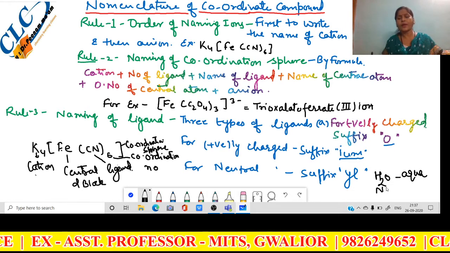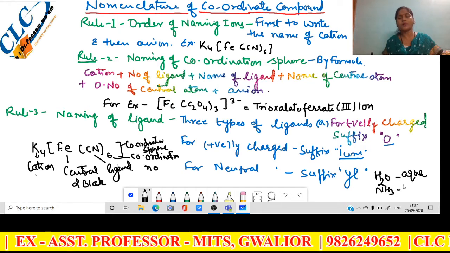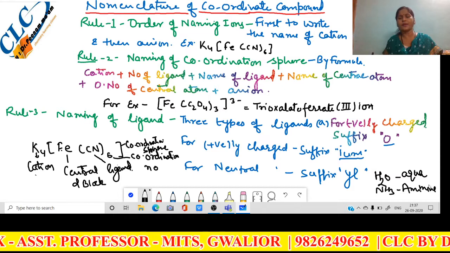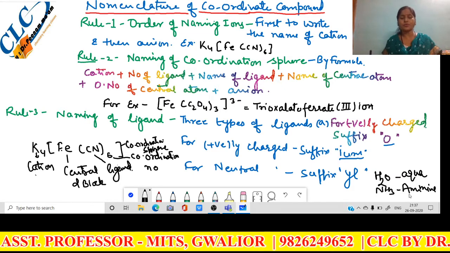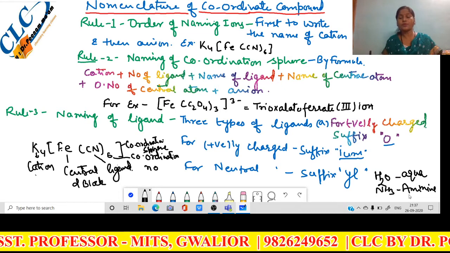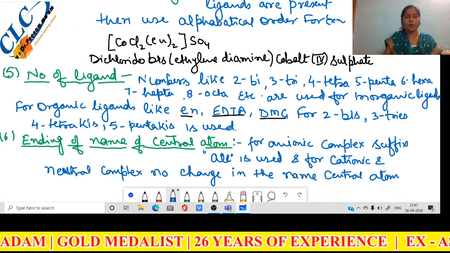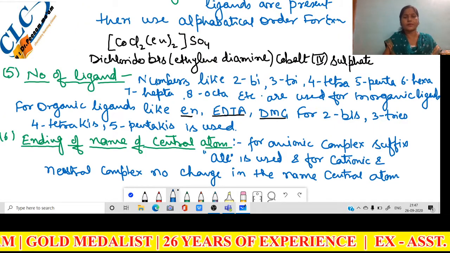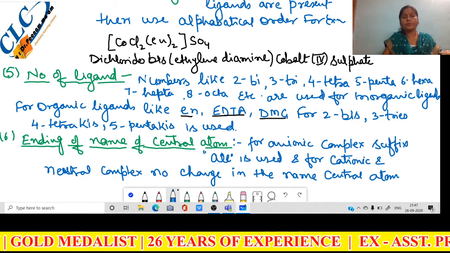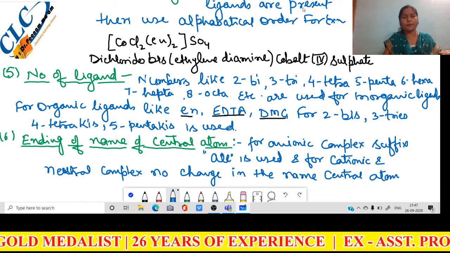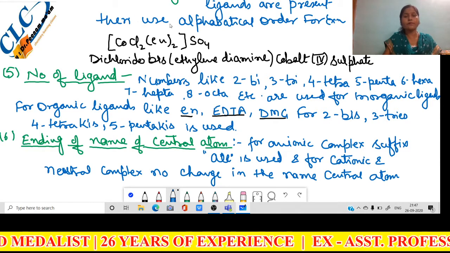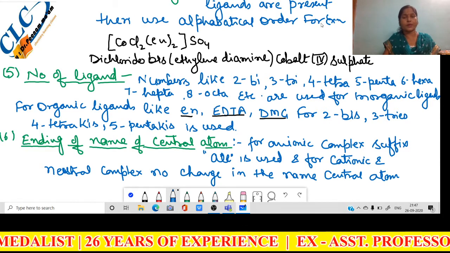And for NH3, we use the term ammine. The word ammine is used for NH3. Now, the next, fourth rule is about multiple ligands. That means if more than one ligand is present in a coordination compound, then we use alphabetical order.